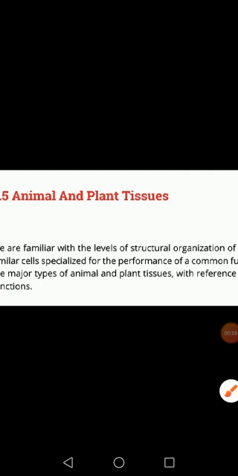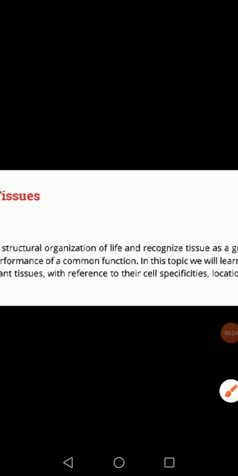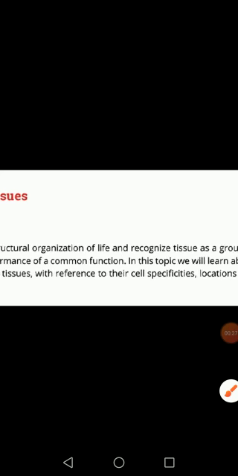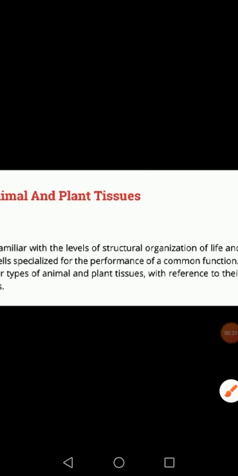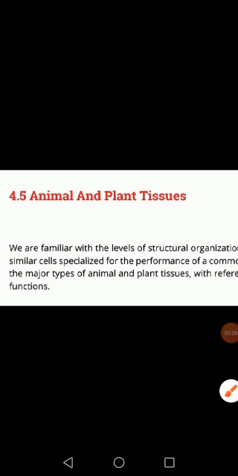Today we will start the animal and plant tissues. As you know, tissues are the group of similar cells which perform a common function. It is the next level after cell level of organization. Next level of organization is tissue level, and it is defined as the group of similar cells which perform a common function. In this topic we will discuss animal and plant tissues in detail.